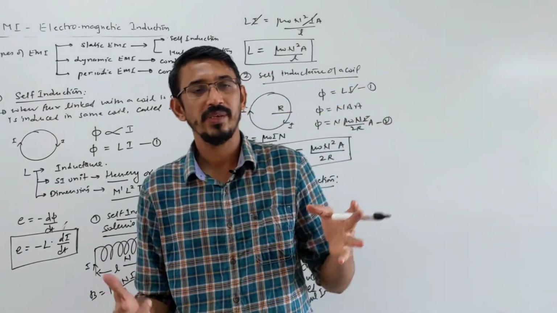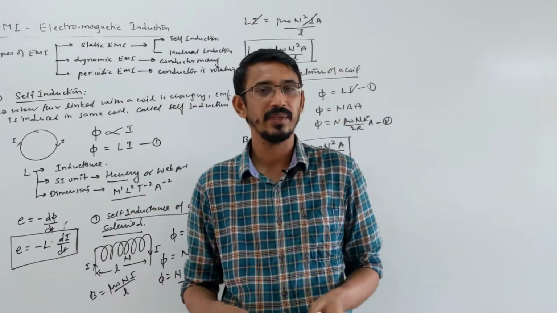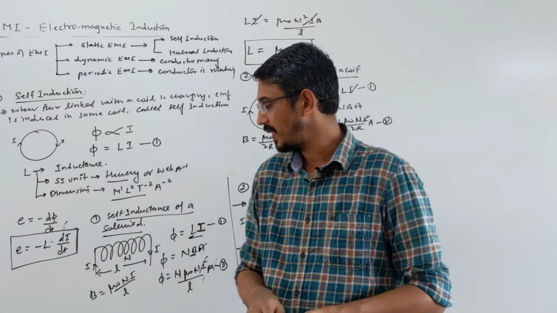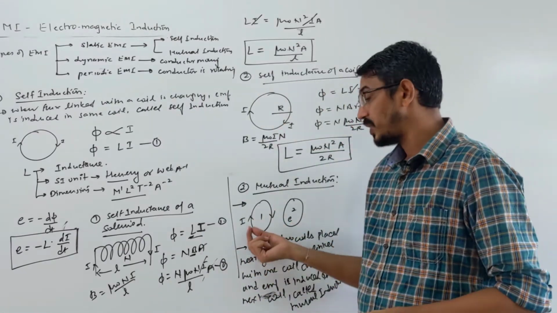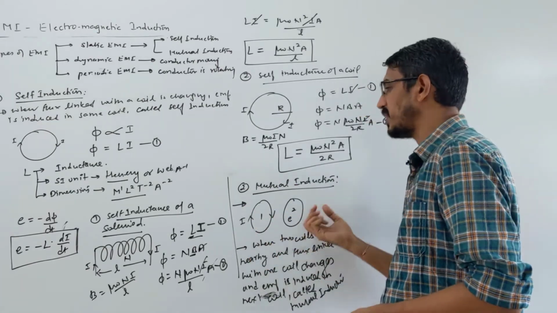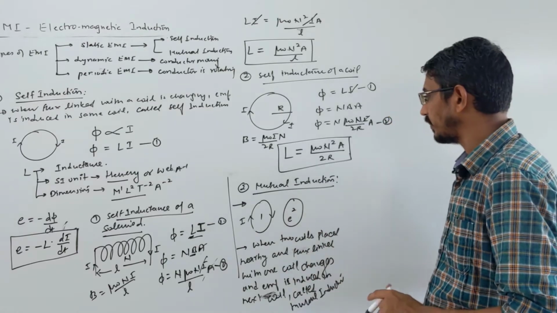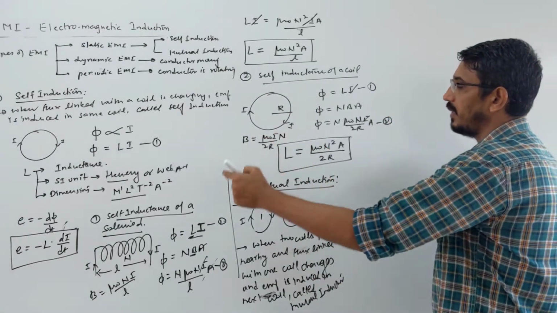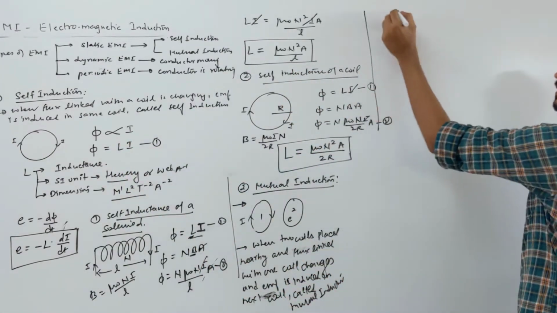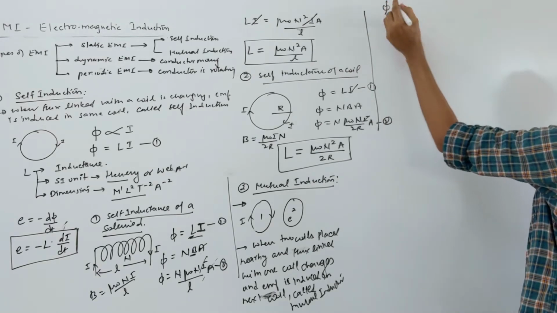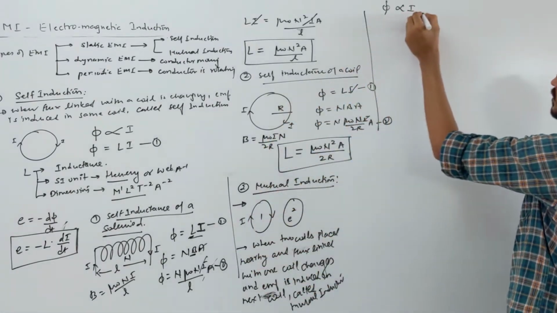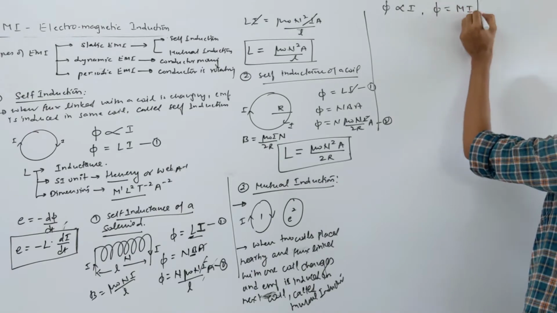So two objects you have: two coils, two solenoids, two toroids, anything, placed nearby. Generally we put them parallel to get maximum flux linkage. When the flux linked with one coil is changing, because the field or current is changing here, EMF is induced in the next coil. This is called mutual induction. Like before, the flux linked is proportional to the current. If you put a constant here, it becomes M into I.